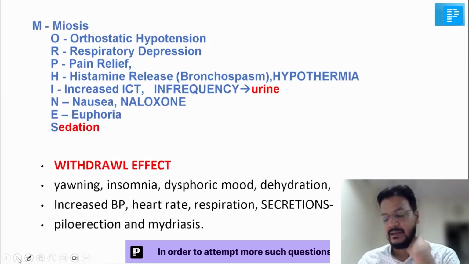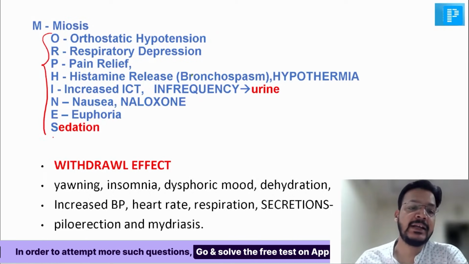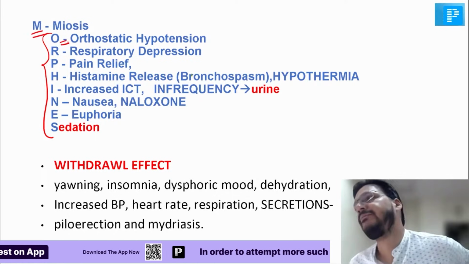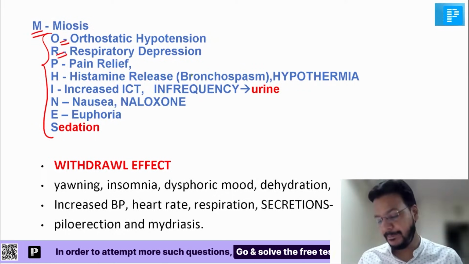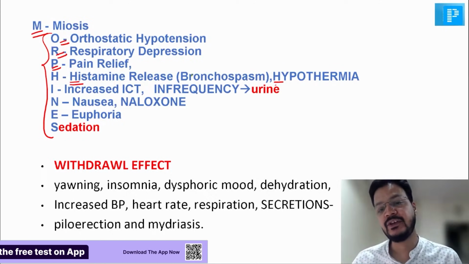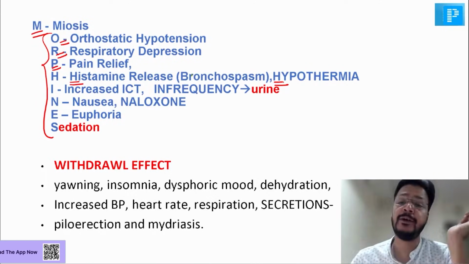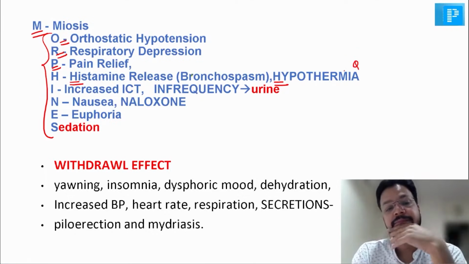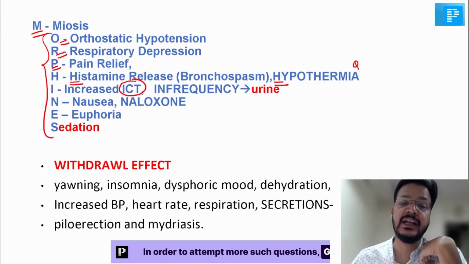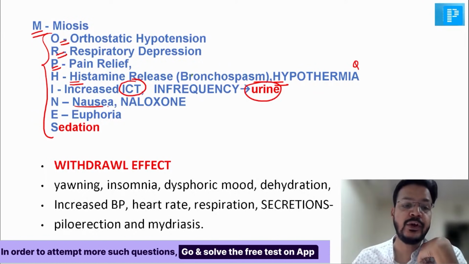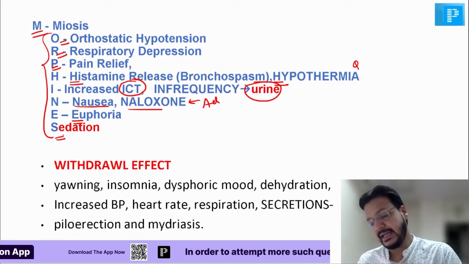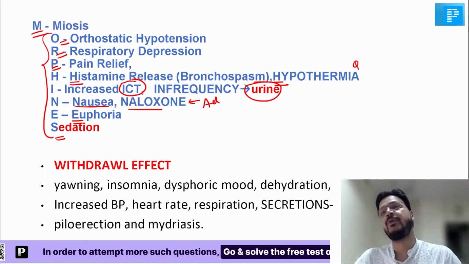You can see these are the features. You can remember by the mnemonic "opium type morphine". M for miosis, O for orthostatic hypotension, R for respiratory depression. P for pain relief, H for histamine release, which causes bronchospasm, and hypothermia. Very important point: hypothermia. I for increased intracranial tension and infrequency of urine. N for nausea, and naloxone is the antidote. I already discussed. E for euphoria and S for sedation. So these are the features of opium intoxication.